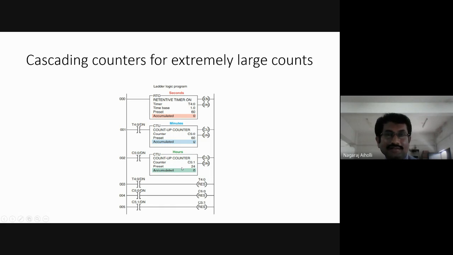Is it clear here? Have you understood this logic, when it will be reset? Yes, sir. Understood. Okay.